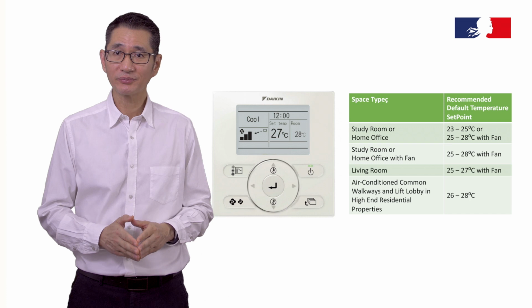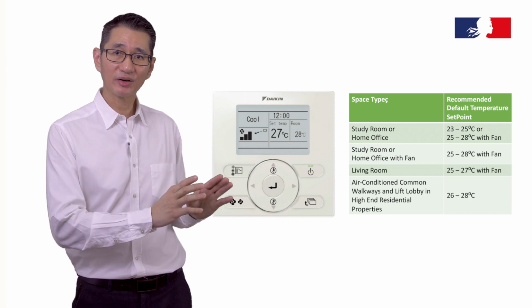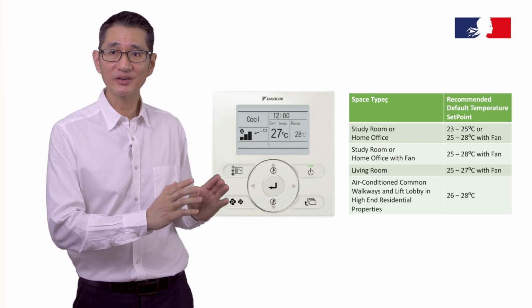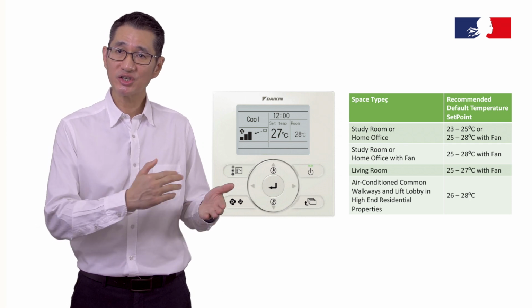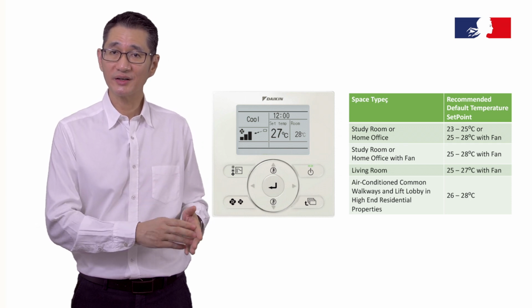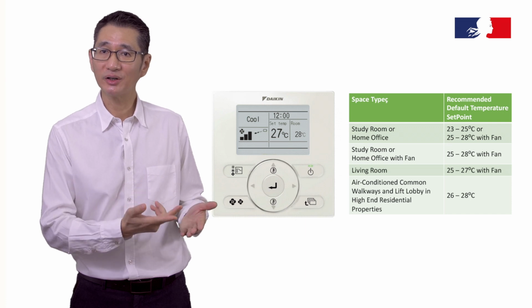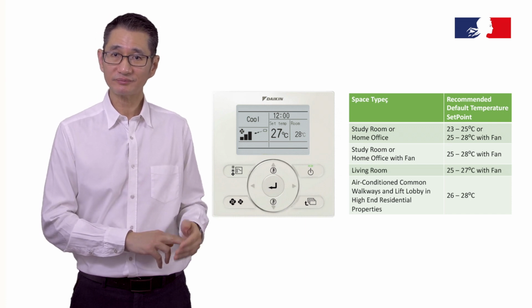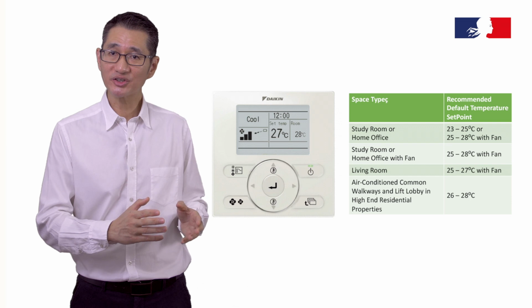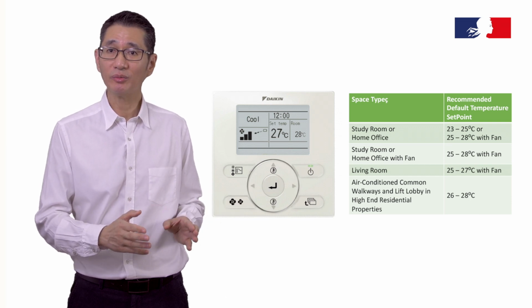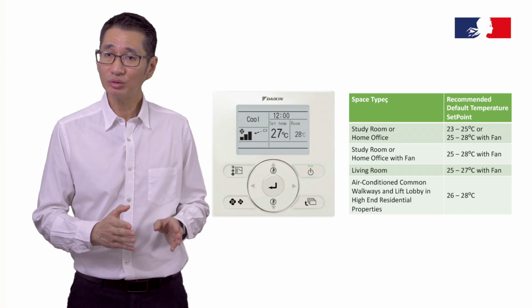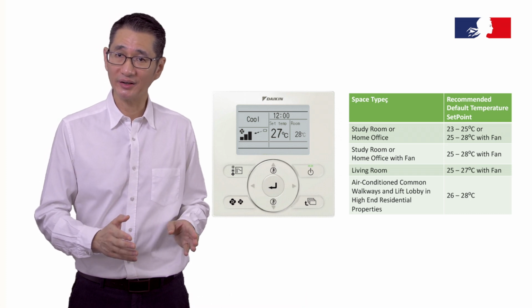For example, many wall-mounted air conditioning controllers allow us to set a default temperature set point. Even if someone changes it during use, once it is switched off, it will revert back to the default temperature. The recommended temperature set point is 23 to 25 degrees for a study room or home office. It does give the comfort that is required.